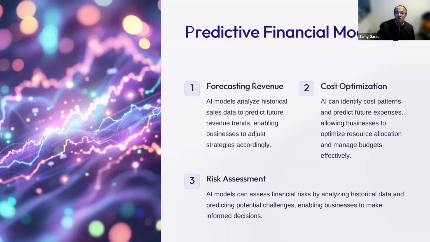In the same way for the cost accounts, the AI can help to build up the pattern for the cost, whether normal expenses or cost of goods sold or operating expenses. And this can predict our future expenses and can help us to make some kind of cost allocation to match the coming cost with the coming revenue and see how much profit we can make. Of course, this can help us to assess any risk that might happen based on the historical data and predict the financial challenges that might come across the company in the future.